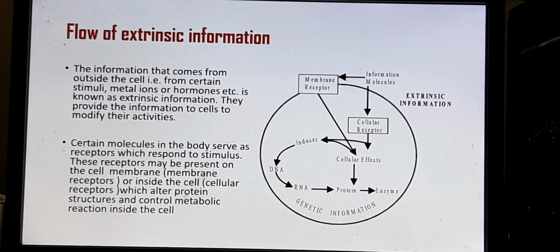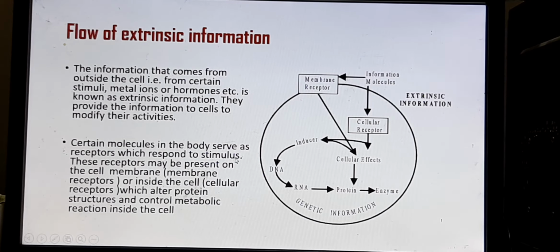The information that comes from outside the cell, from certain stimuli like metal ions, hormones, etc., is called extrinsic information, or information from outside. They provide their information to the cell to modify its activities. So according to the information obtained, the cell will modify its activities.